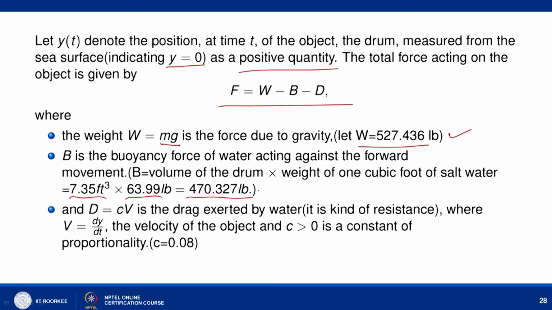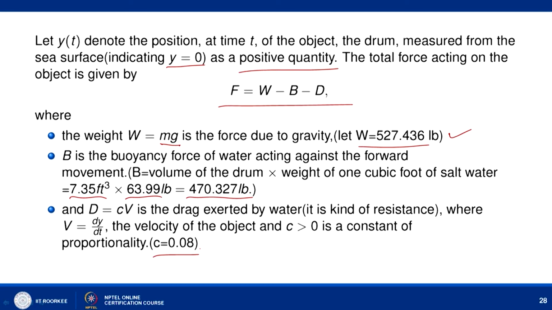So, here your capital V is given by dy by dt, where y is the position at time t, noted as the velocity of the object, and c is some constant of proportion. Here I am assuming c equal to 0.08.